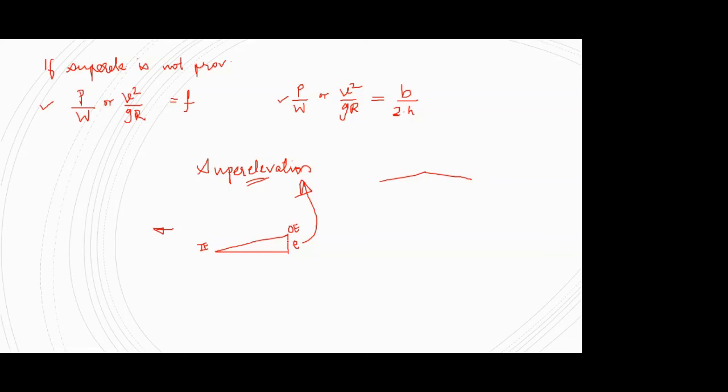In our next lecture, we'll be seeing how to calculate and design it, and then how we actually provide it in the field. So today's lecture is a basic, introductory one to go to the concept of superelevation. Why do we go for superelevation? Because it's difficult for us to maintain both these conditions, that the centrifugal ratio is equal to the coefficient of lateral friction, as well as equal to the value of B by 2H. Due to this, we provide the superelevation value.